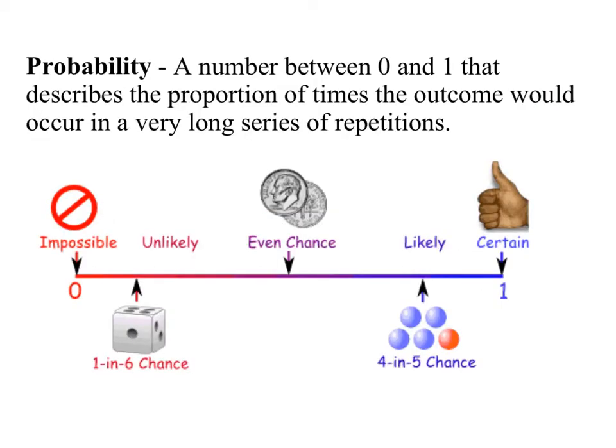So, what is probability? Well, probability is simply a number between 0 and 1 that describes the proportion of times that an outcome will occur in a long series of repetitions. So the reason we say that the probability of getting heads on a coin is 0.5 is because if you did a large number of trials of flipping a coin, then the proportion of heads you get will be about 0.5.